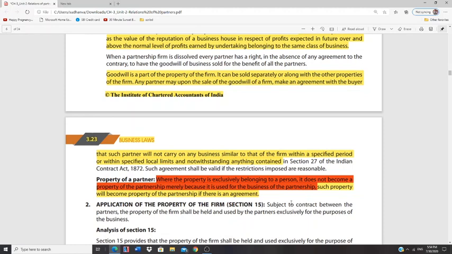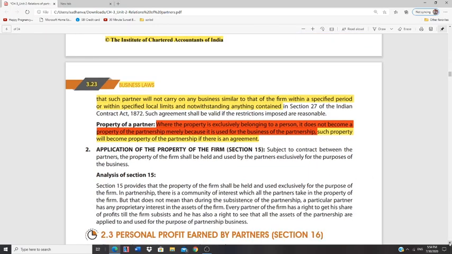So it doesn't belong to the partnership firm. See the next part: such property will become the property of the partnership firm only if there is an agreement to that effect. Then we'll talk about application of the property of the firm.